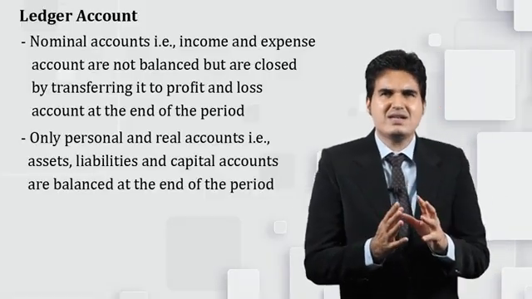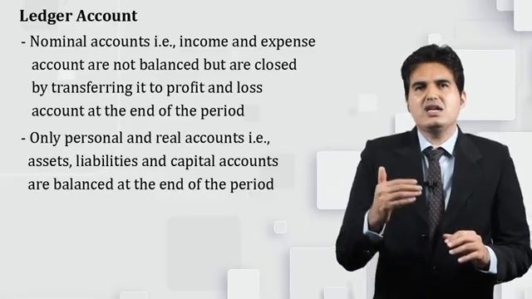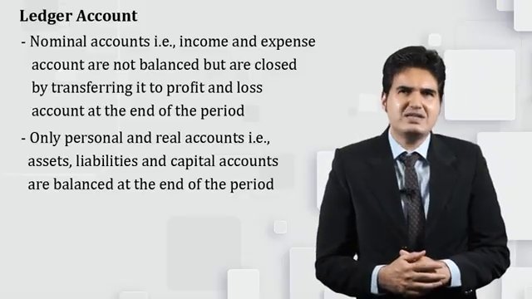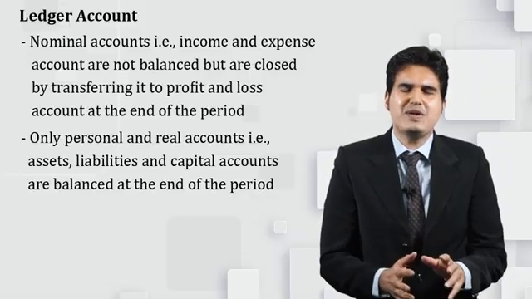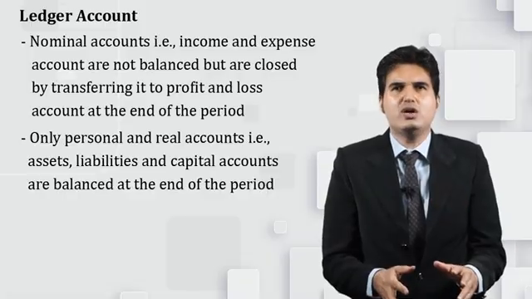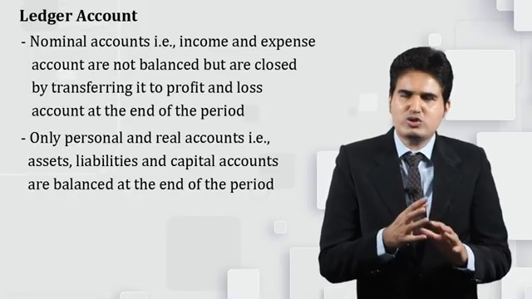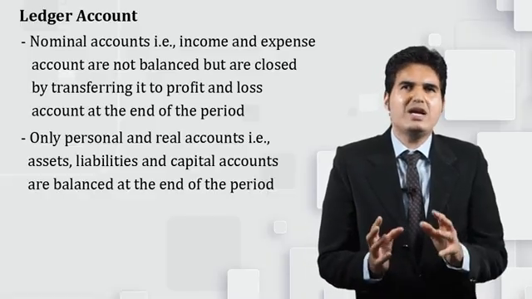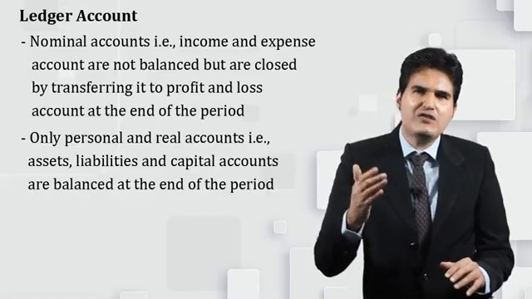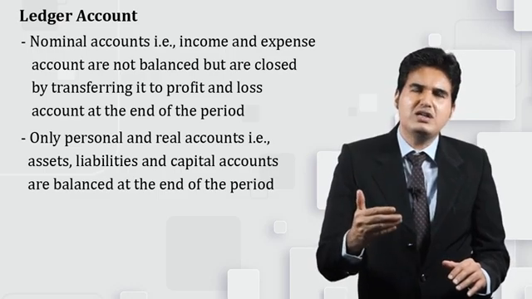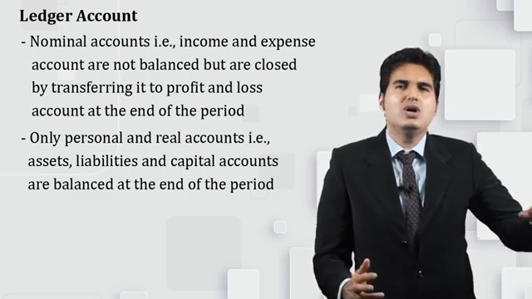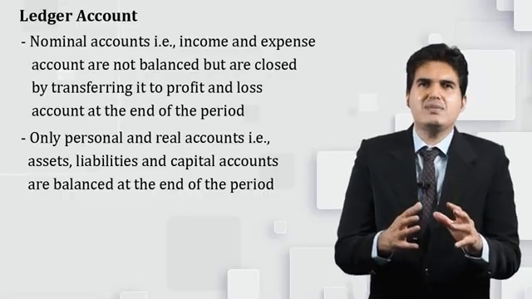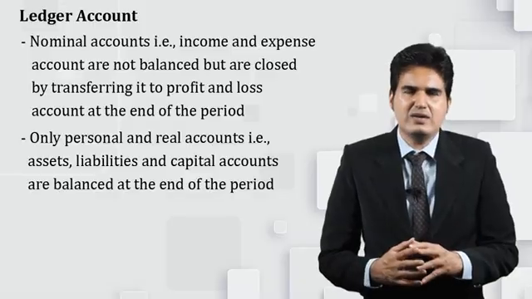So the difference is nothing but that the income and expense of the current year cannot be carried forward to the next year. That means if a particular expense or income relates to this particular accounting year, it is to be exhausted in this accounting year, and the total amount of income or expense will be transferred from that particular account of income or expense to our profit and loss account in order to find out the profit or loss made by the business during the current year.